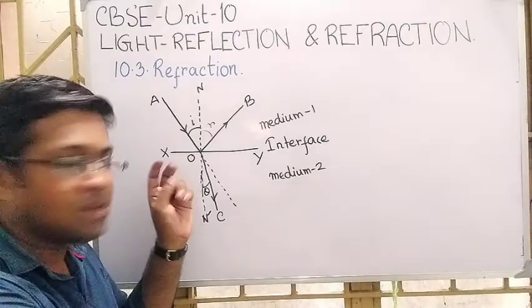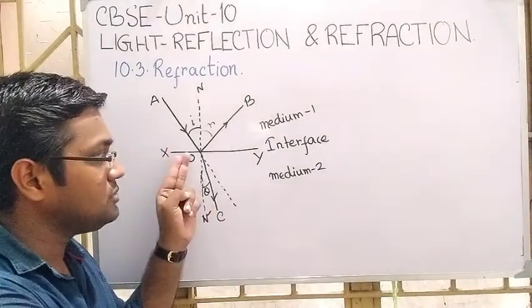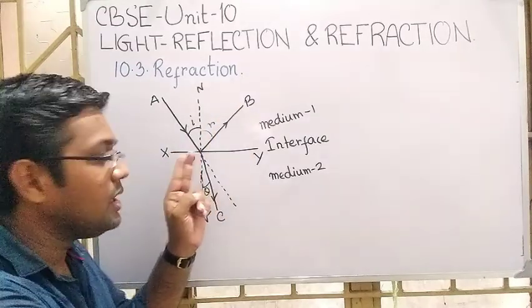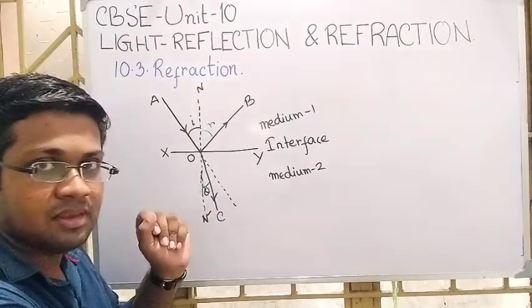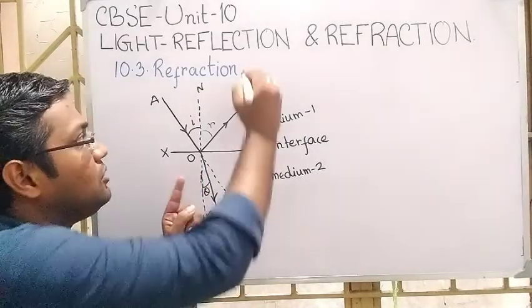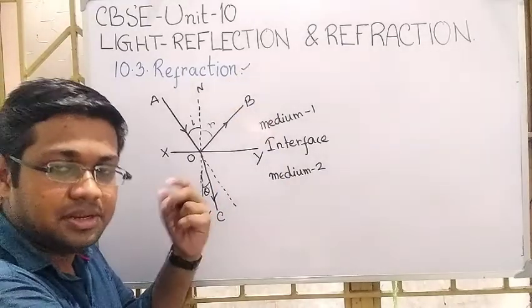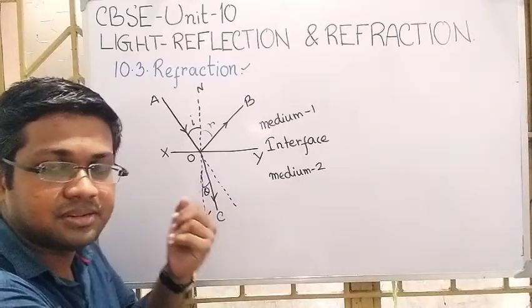So the AO light ray strikes XY at the point O, reflects along OB at an angle R, and now the light ray enters medium 2, and this is called refraction. Entering into the second medium is called refraction.